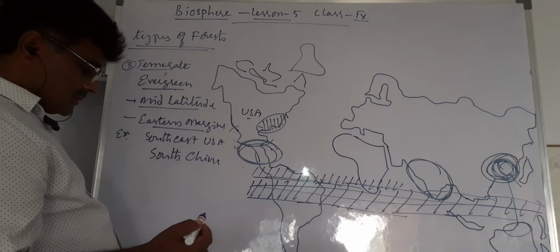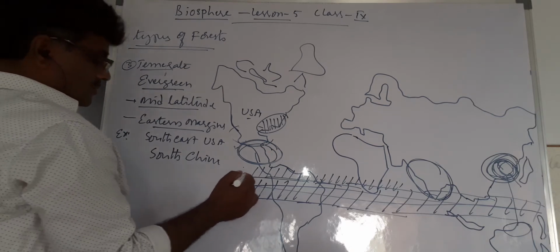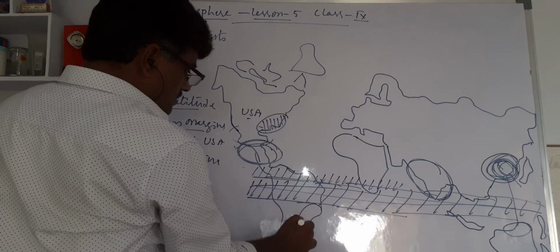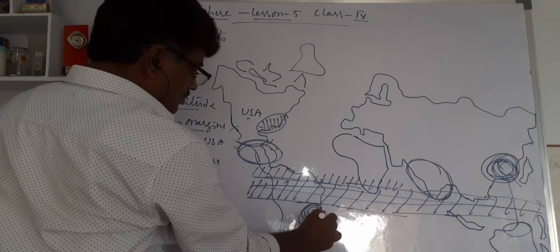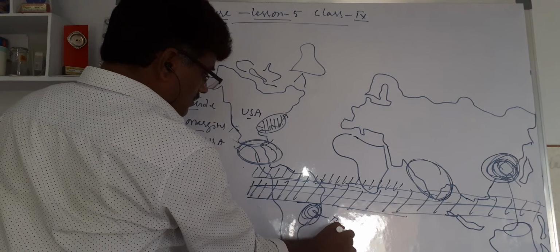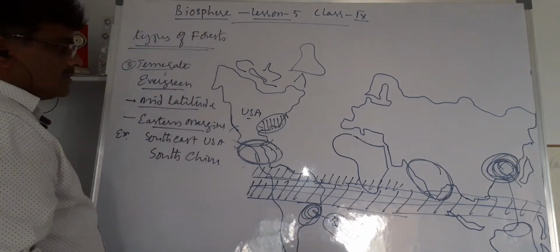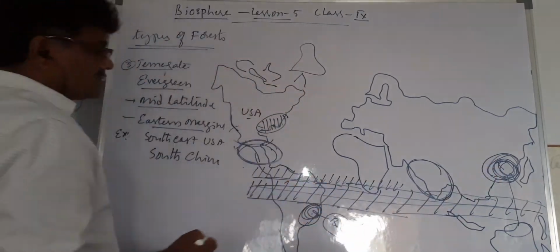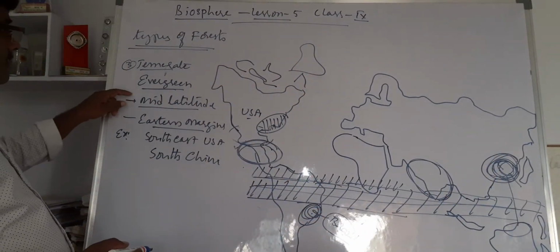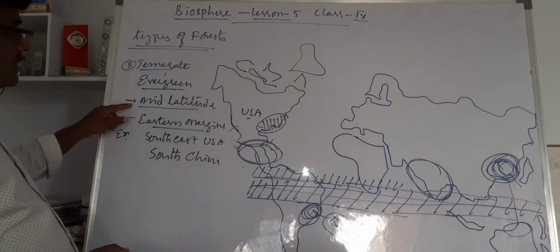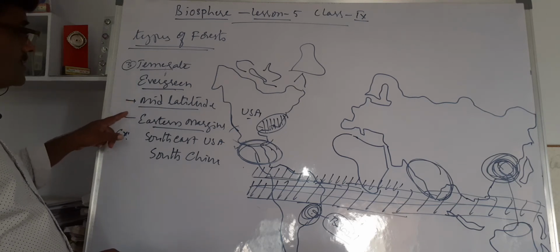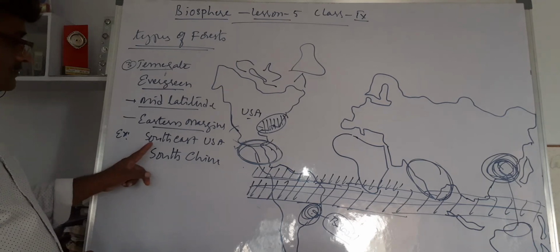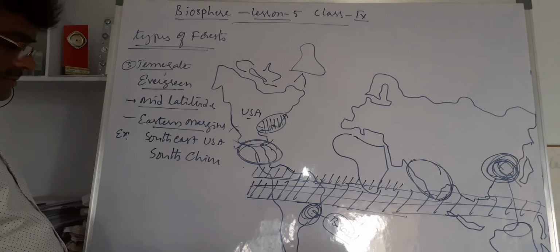That's the important point. Even in Brazil also, the southeast part of Brazil. So these are the locations, 1, 2, 3, where temperate evergreen forest is located. It is mostly located in the mid-latitude region, eastern margins, southern China and so on.